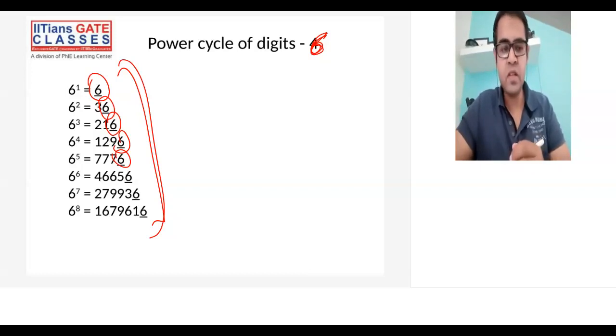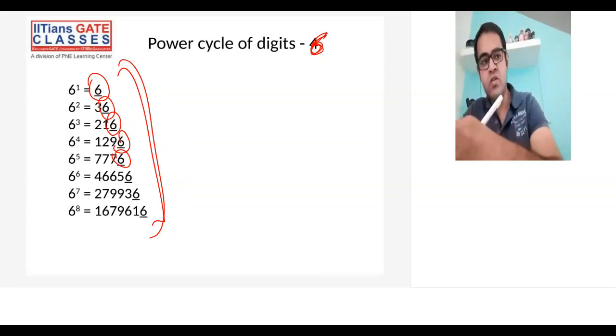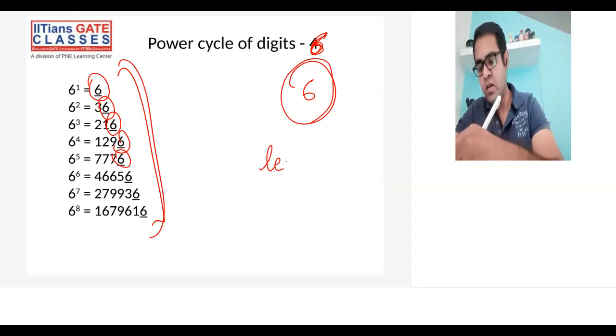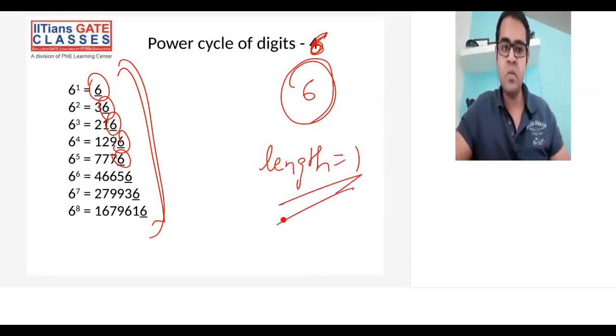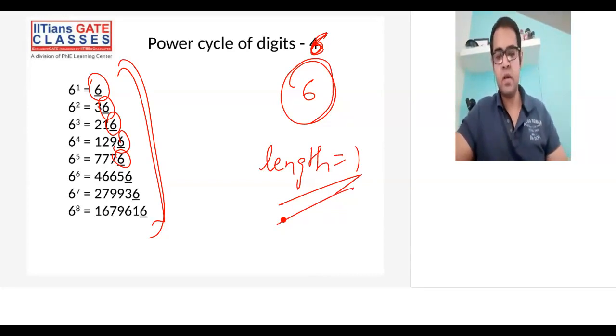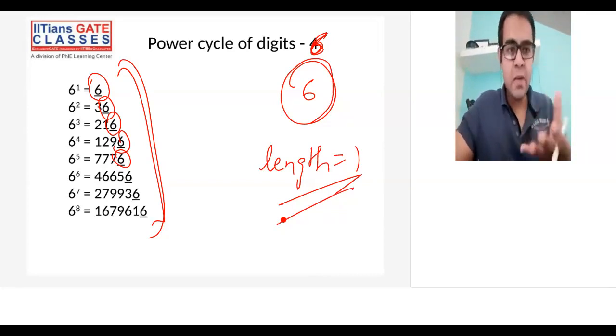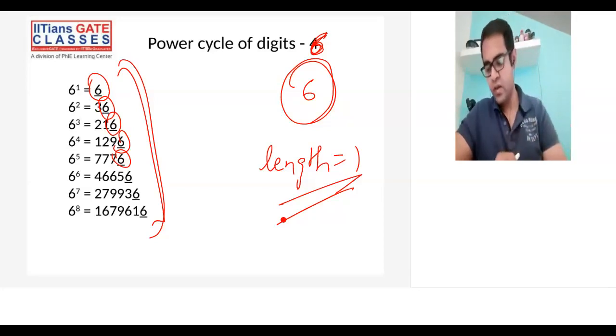So I can say here also the length of the power cycle will be 1. This point should be clear to everyone. You take any power of 6, ultimately the unit digit that you'll get is 6. All right, so this was for 6.